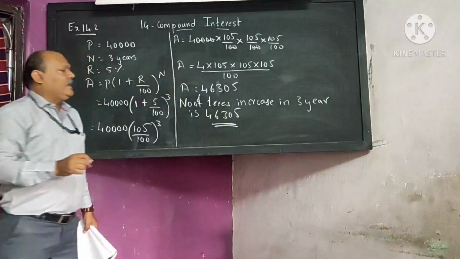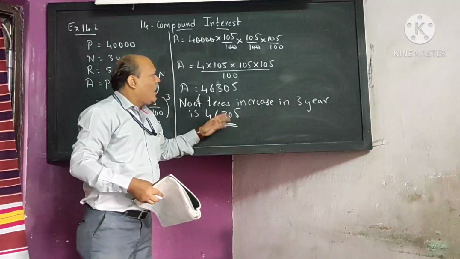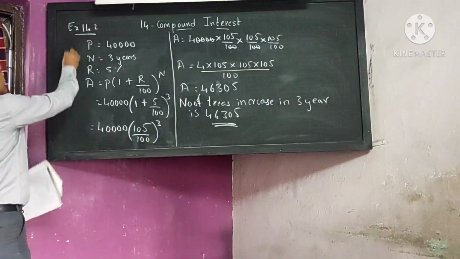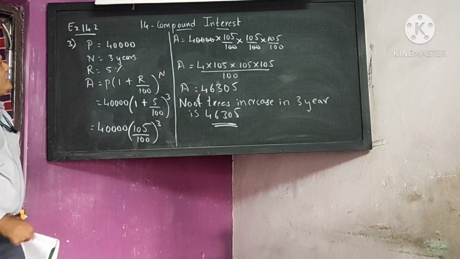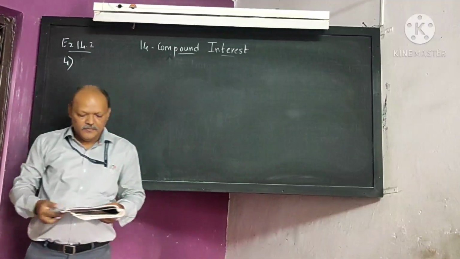The number of trees after 3 years is 46,305. I hope all of you understood. This was the sum number 3 of exercise 14.2. Okay, now we go for the sum number 4.